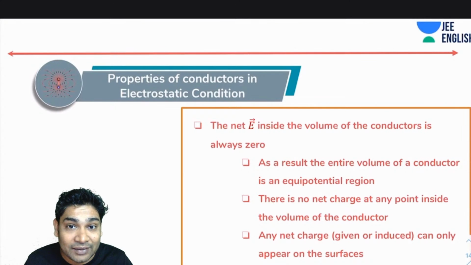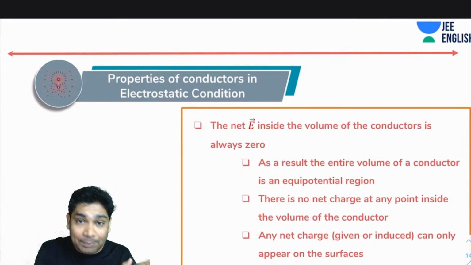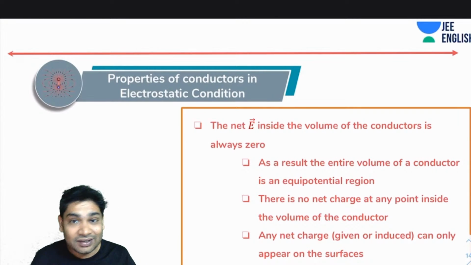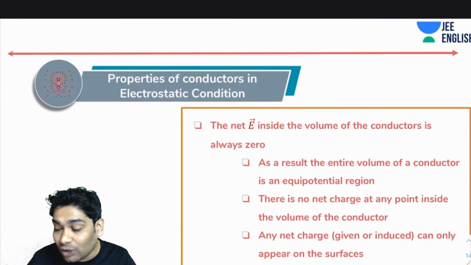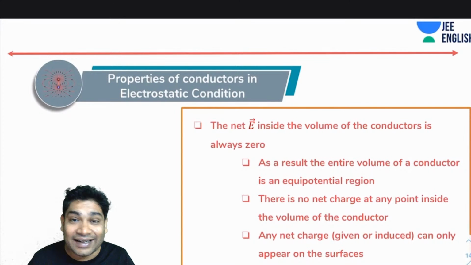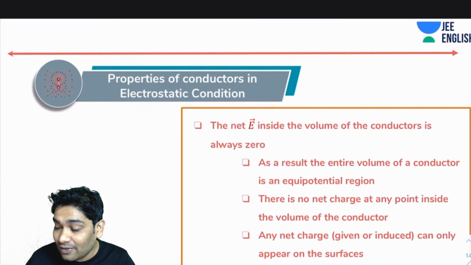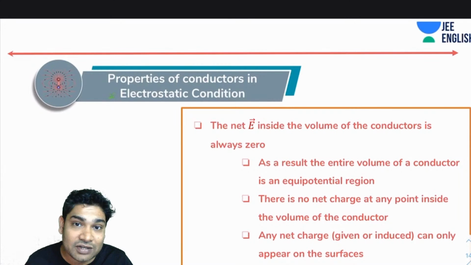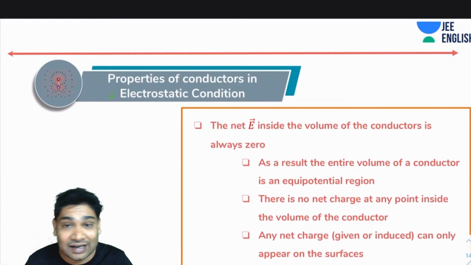Okay, I hope you got that. Imagine the other way around. If there was an electric field, then free electrons would have started jumping opposite to the direction of the external field and I would have seen charges moving. But I am talking about when I saw electrostatic condition. When I saw the conductor, I realized that it was electrostatic. There was no charge transfer happening anywhere. So if I see electrostatic conditions inside a conductor, I can immediately conclude that the net electric field has to be zero. Alright.